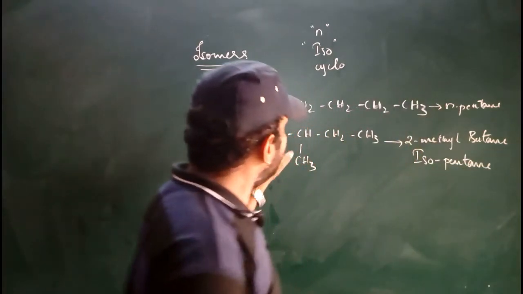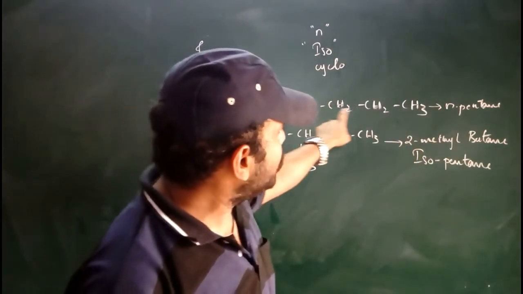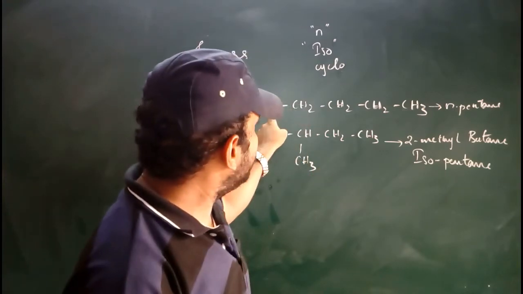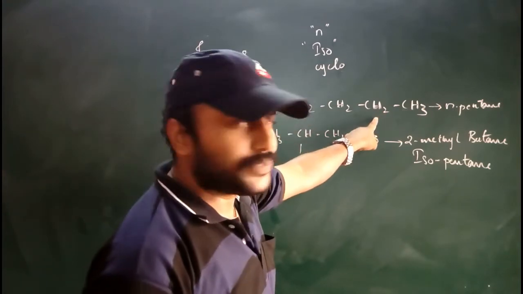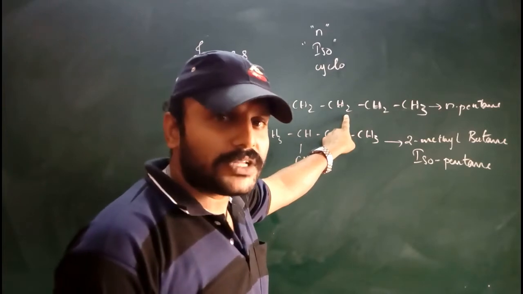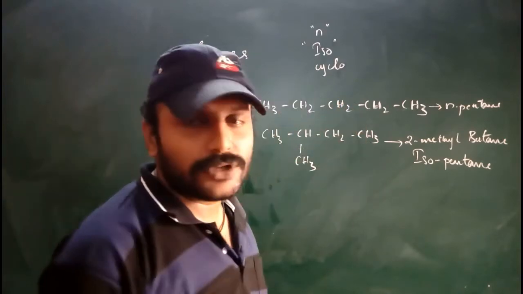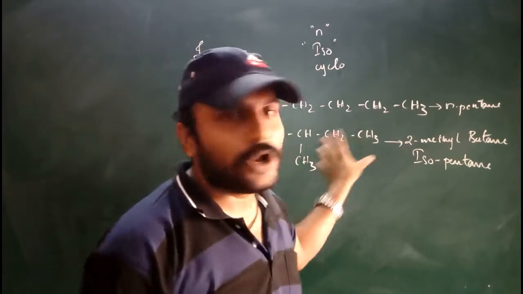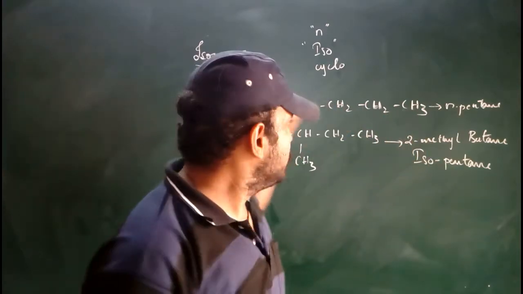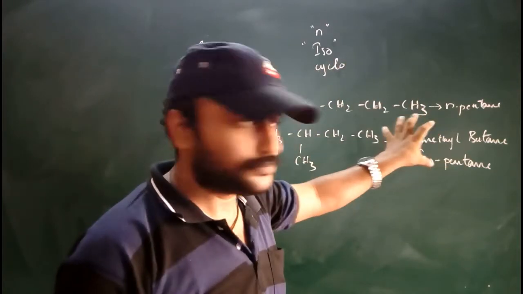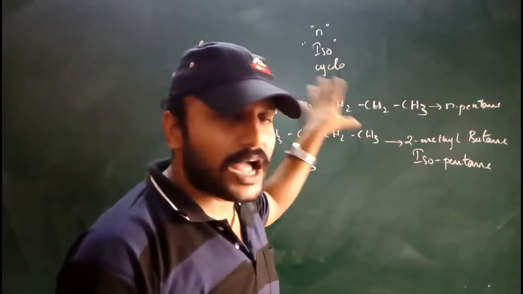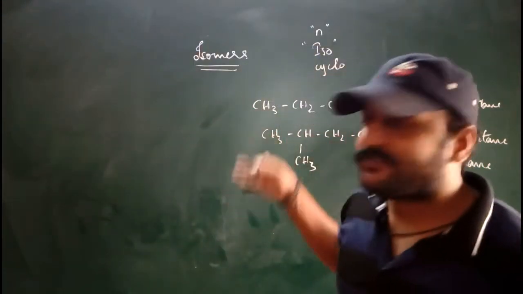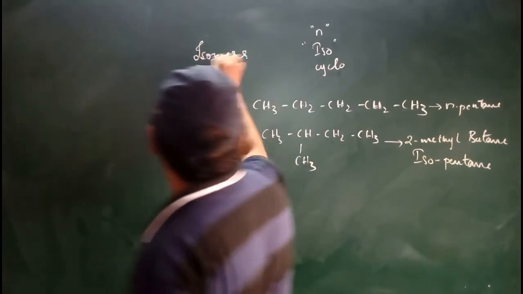Now if you observe here, how many carbons are there? 1, 2, 3, 4, 5. Here also 1, 2, 3, 4, 5. How many hydrogens are there? 3 plus 2, 5, 3 plus 2, 5, 10, 10 plus 2, 12. So here also 12, here also 12. So the carbon compounds have the same molecular formula, C5H12.